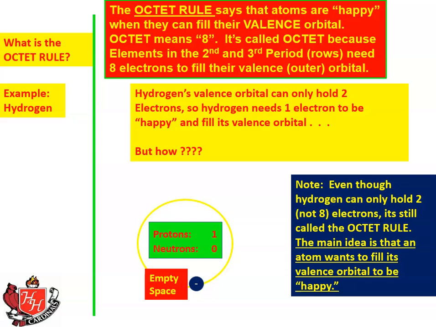But what about hydrogen? Hydrogen's valence orbital can only hold 2 electrons. That's the first orbital. So hydrogen needs 1 electron to be happy, to fill its valence orbital. So even though hydrogen only needs 2 electrons, it's still called octet. So octet really means full valence orbital in this case, not that there's 8 electrons. The main idea is that an atom wants to fill its valence orbital to be happy. So hydrogen has 1 electron, so it has 1 empty space in its valence orbital.